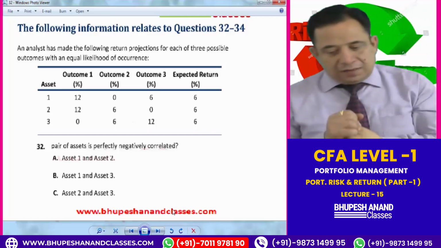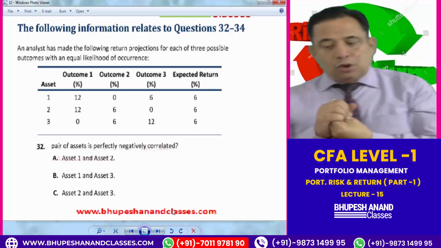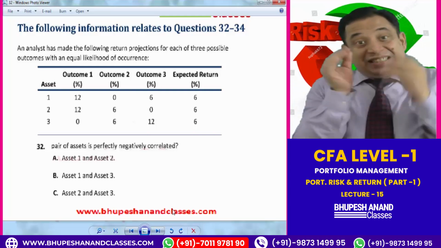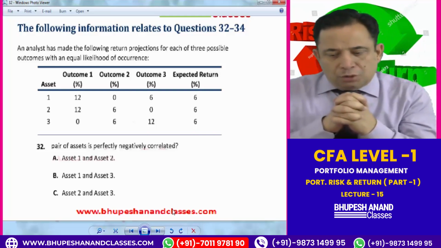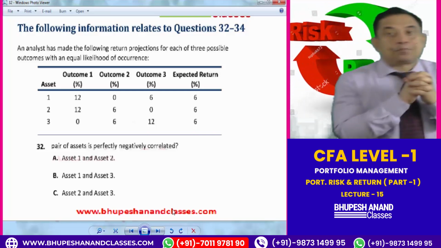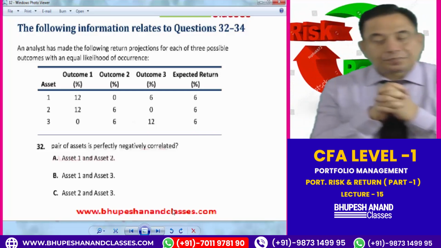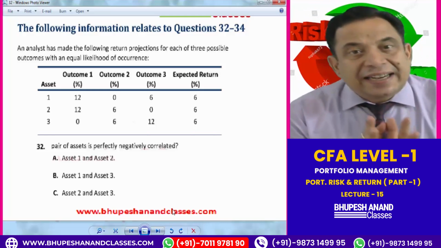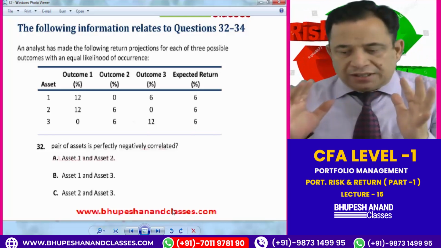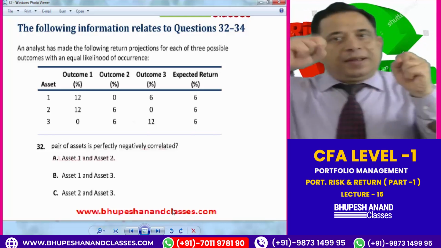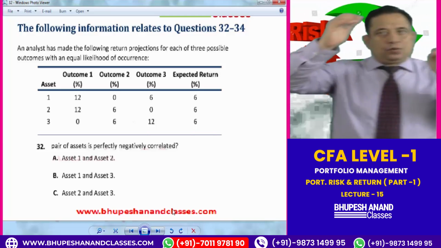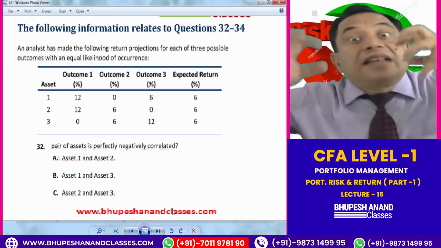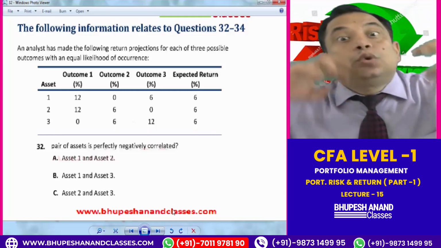But if I compare 2 and 3, in outcome 1 it is 12% for asset 2, but for asset 3 it is 0. It means there is an indirect relationship. In outcome 2, 6 and 6, and in outcome 3, 0 and 12. It means asset 2 and 3 are negatively correlated. You are watching that, you are realizing that. So I will compare 1 and 2, then 2 and 3, then 1 and 3, find out their relationship, and then answer questions 32, 33, and 34.